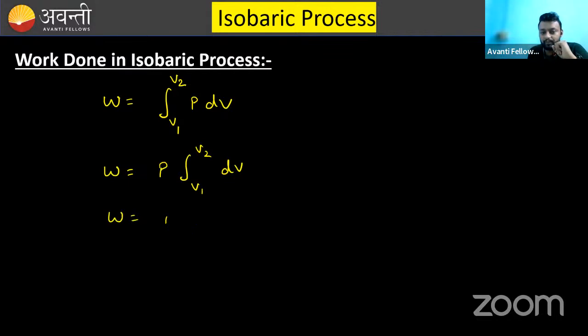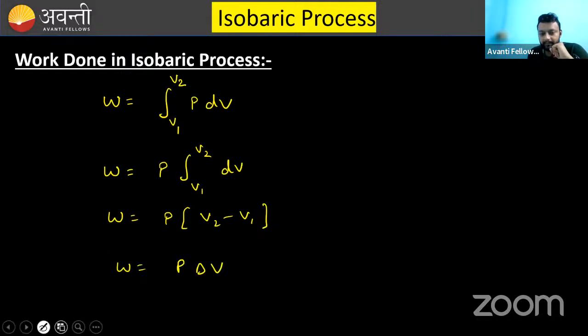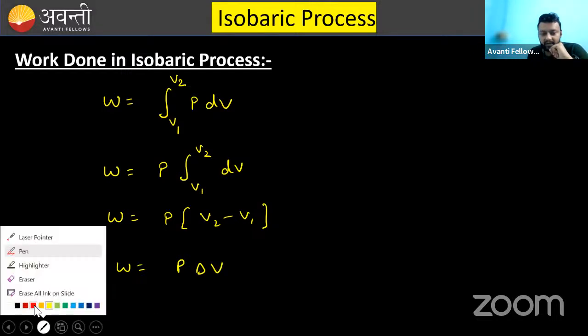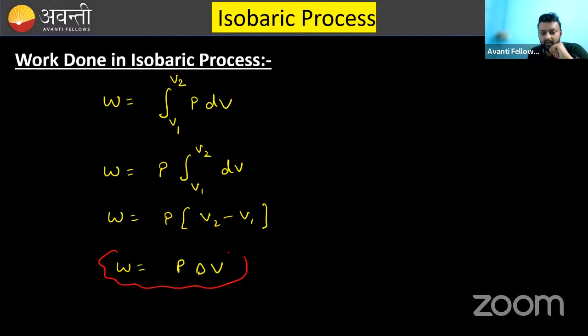So W equals P times V2 minus V1, or you can say W equals P delta V. This is the work done in the isobaric process. This is a very simple thing, isobaric process is completed.